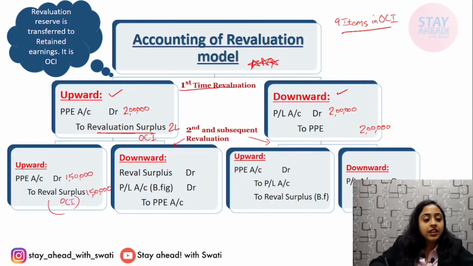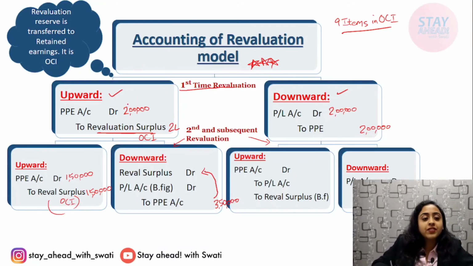Okay, here if it is downward valued, in case after up valuation it is downward valued, for example 3,50,000. The PPE amount is 3,50,000 downward value. This will be first charged from revaluation surplus.